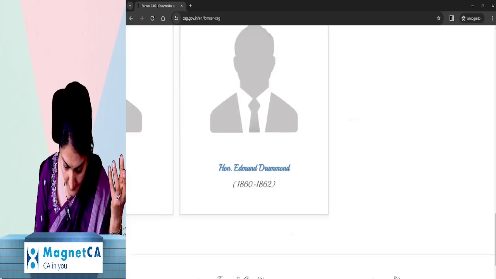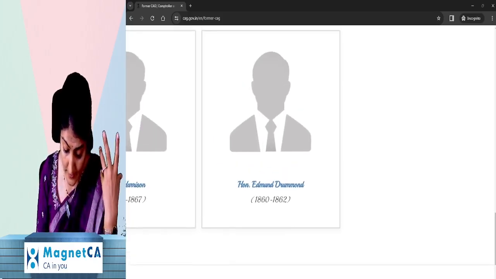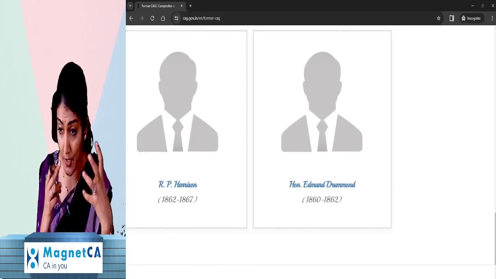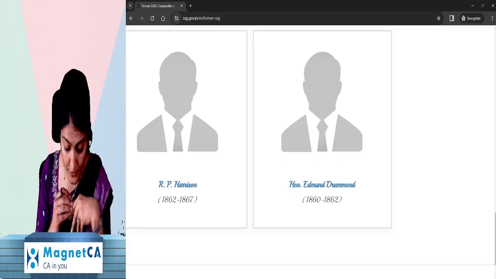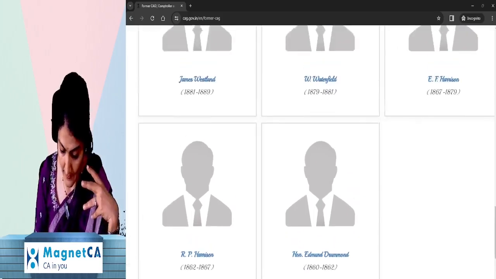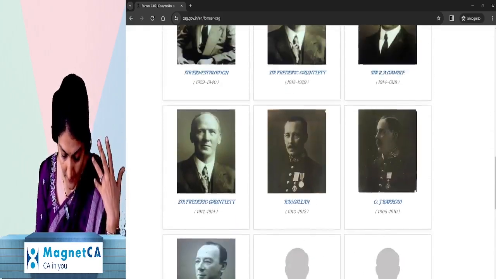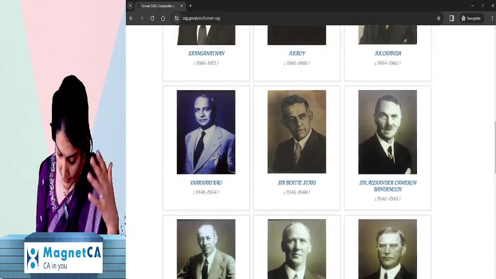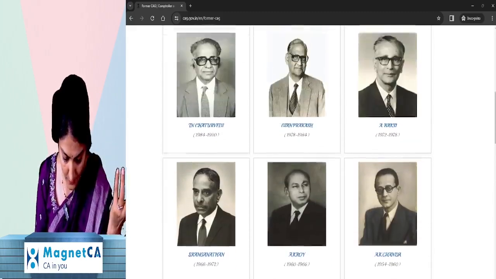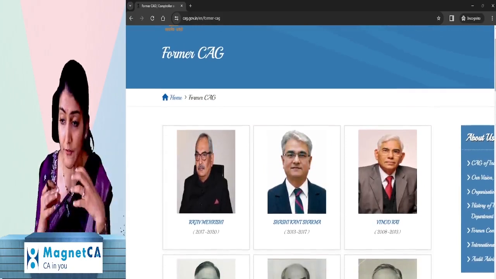And then here it says, say, Edmund Drummond, 1860 to 1862. So that's what is written in our books, 1860. In British India, the first C&AG, Auditor General of India, was appointed. And then you had this Harrison and Westland and Waterfield and all of them. And then after that, this was still 1940. And then after that, you have these ones which have now been appointed as the C&AG of India.